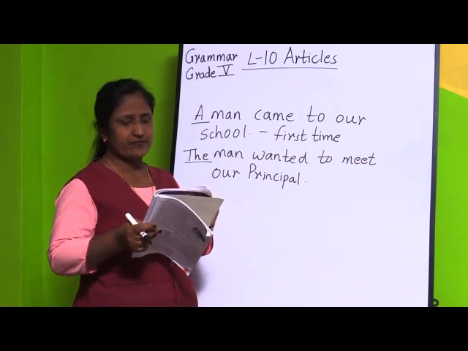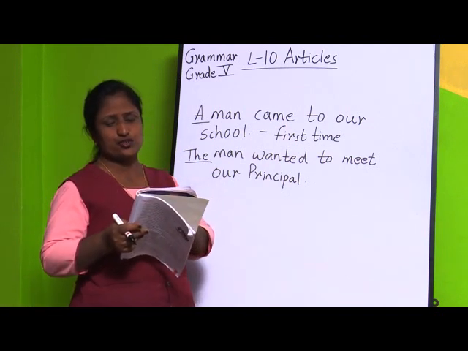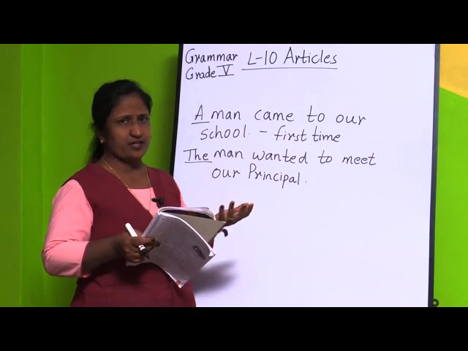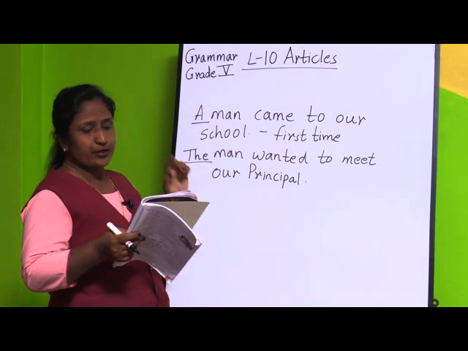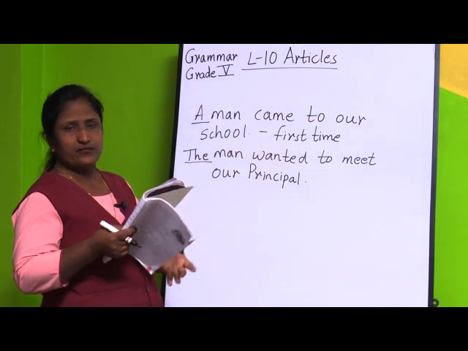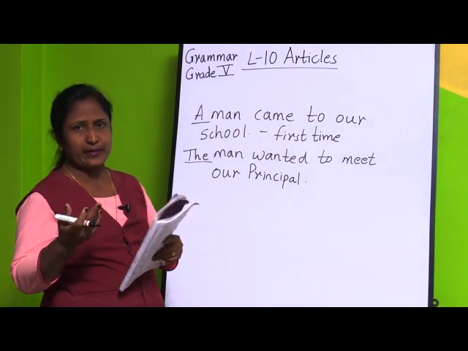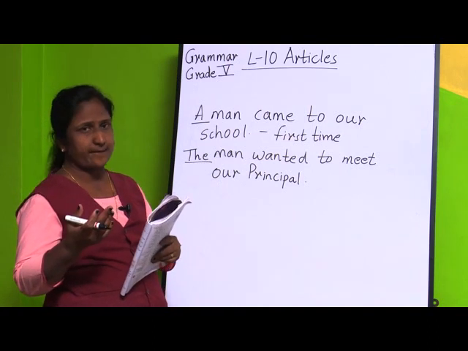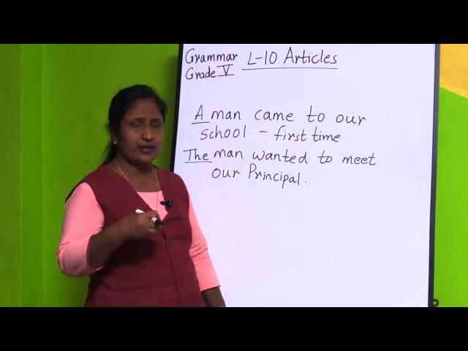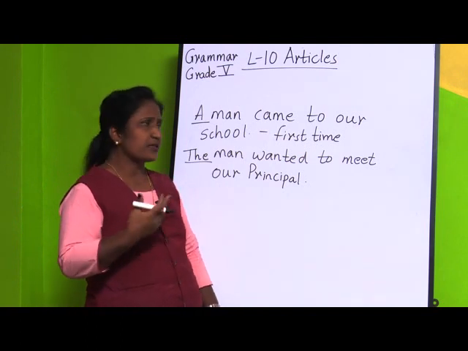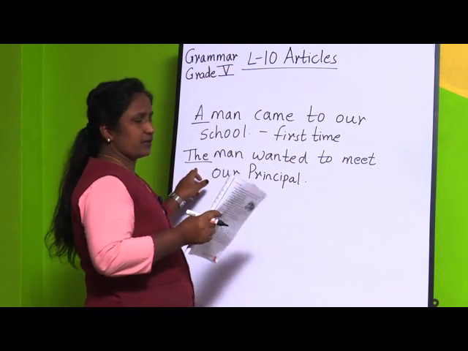For example, they have given: the television is switched on. Now, we will be knowing which television. So, that is why we use the article the. The window of the bedroom is broken. When we are talking with our parents or with our brother or sister, we will be knowing which window. The television or anything whatever we know, at that time also we can use the article the.